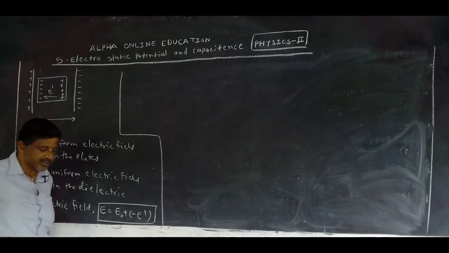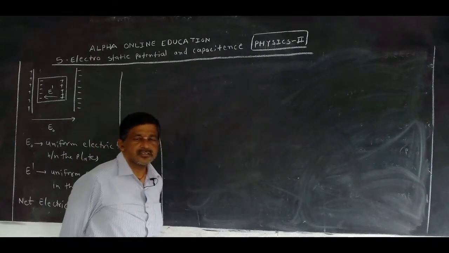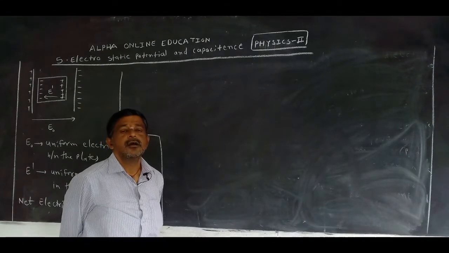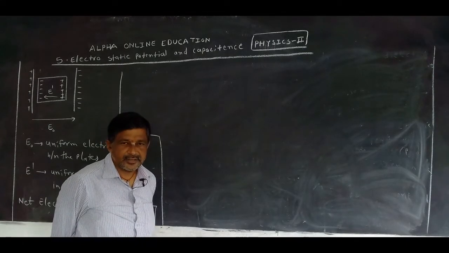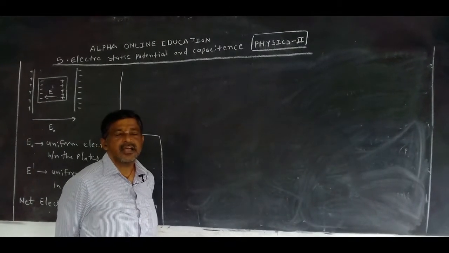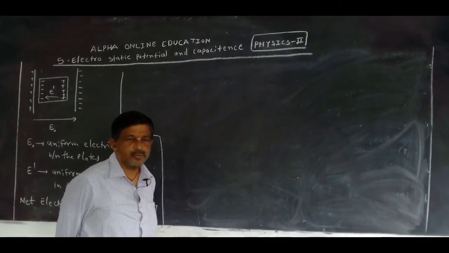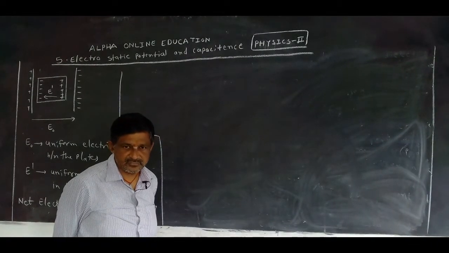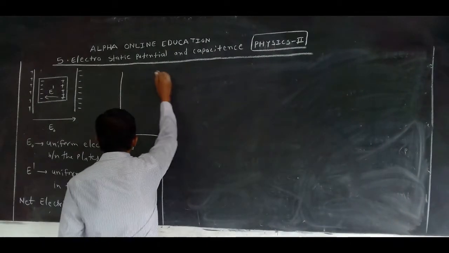Polarization. What is polarization? It means the accumulation of positive and negative charges in the dielectric, which establishes a uniform electric field in the opposite direction of the external field. This is called polarization. Right.